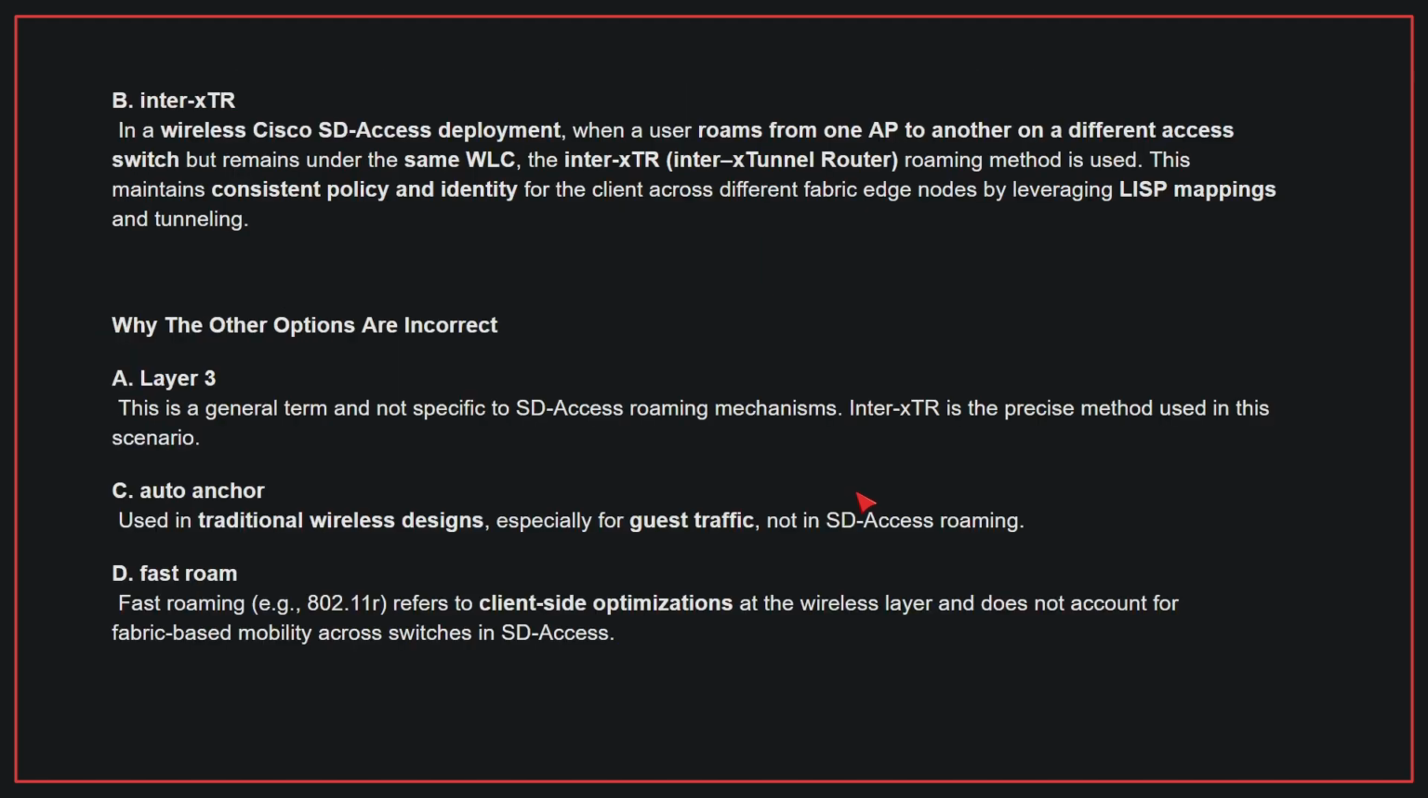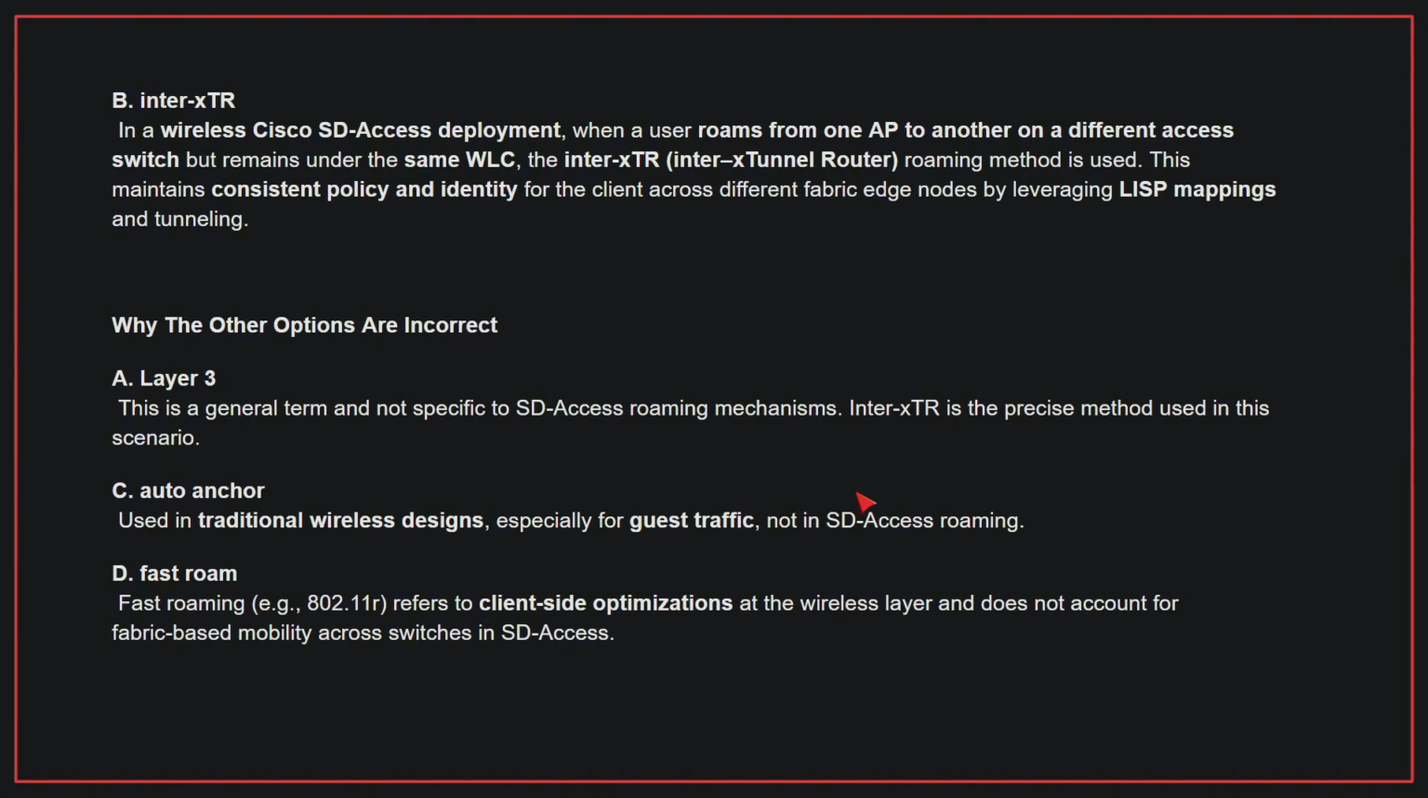In a wireless Cisco SD access deployment, when a user roams from one AP to another on a different access switch but remains under the same WLC, the inter XTR roaming method is used. This maintains consistent policy and identity for the client across different fabric edge nodes by leveraging LISP mappings and tunneling.